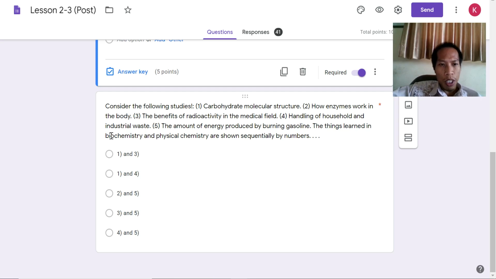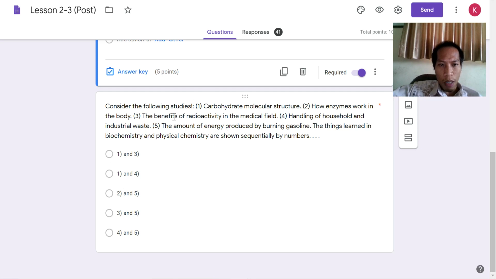The first one we have to know is biochemistry. Biochemistry is something related with the macromolecule, related with the biology. So when you look at the choices here, number 1, carbohydrate, yes, it's related with the biochemistry. Number 2, enzyme, it is also related with the biochemistry. So for the biochemistry, we have number 1 and number 2. So choice 1, second, and the third, it can be the answer. But the second one is physical chemistry. So which one is the physical chemistry? As you see, the number 1 and number 2 is already biochemistry.